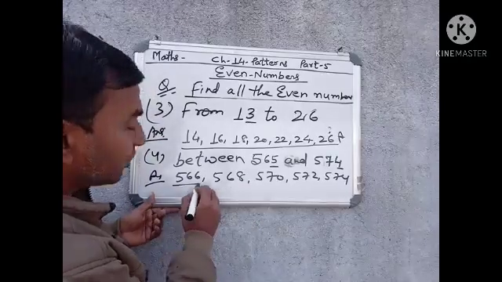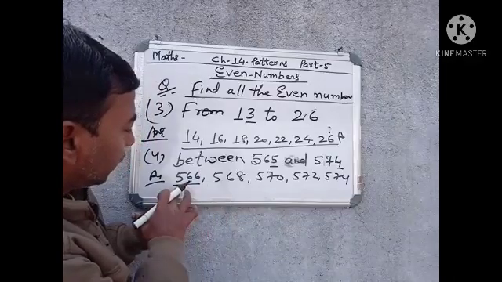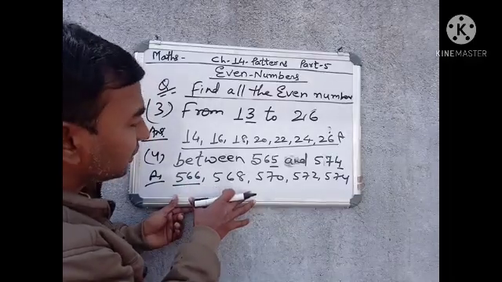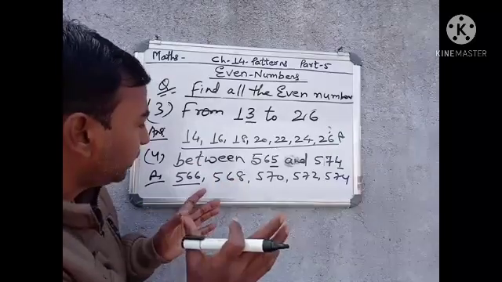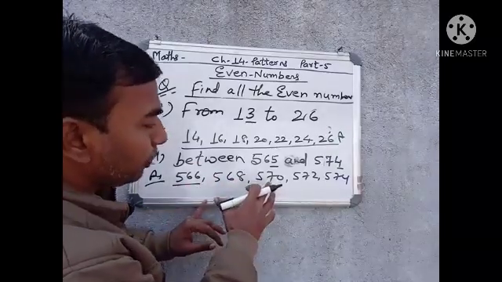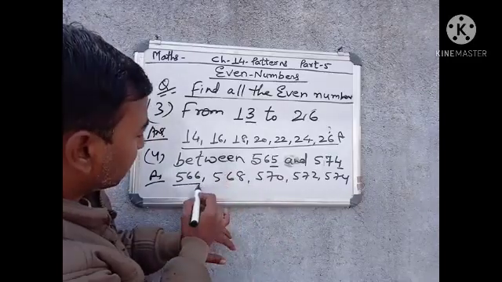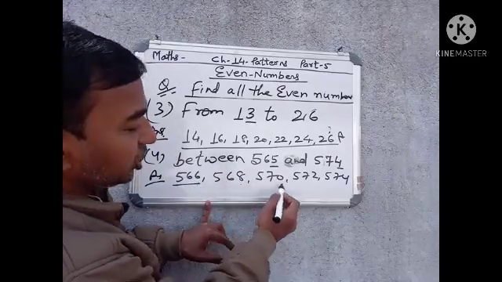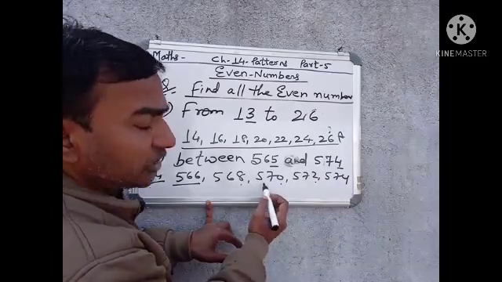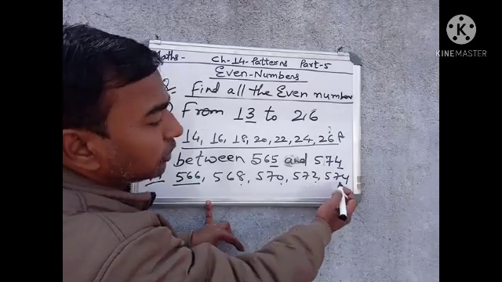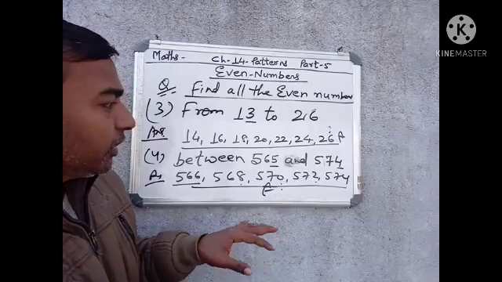You can see that in 566, the 5 is common in all the numbers of our answer, because these are 3-digit numbers. So the hundreds digit will be the same in all numbers, and we just look at the ones place numbers: 6, 8, 0, 2, 4. So 566, 568, 570, 572 and 574. This is our answer.